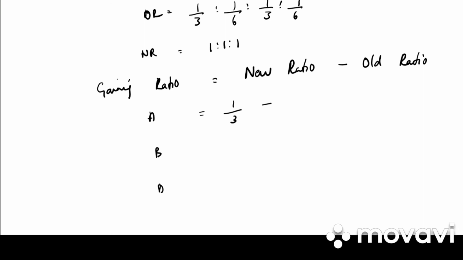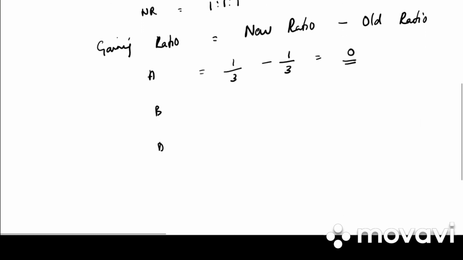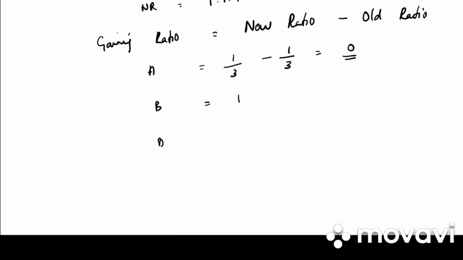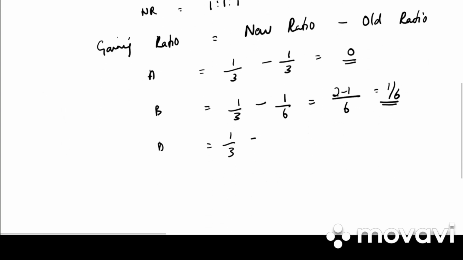What is the new ratio of A? 1/3 minus old ratio 1/3. So how much did A gain? Nothing. Then we have B. What is the new ratio of B? 1/3 minus, and what is the old ratio? 1/6. LCM is 6. 2 minus 1, that is 1/6. For D, the new ratio is 1/3 and the old ratio is 1/6, so again it is 1/6. Therefore, gaining ratio is 0:1:1 between A, B and D. Clear?